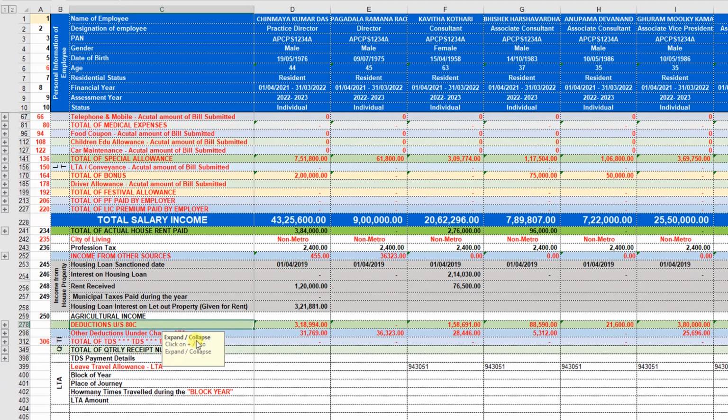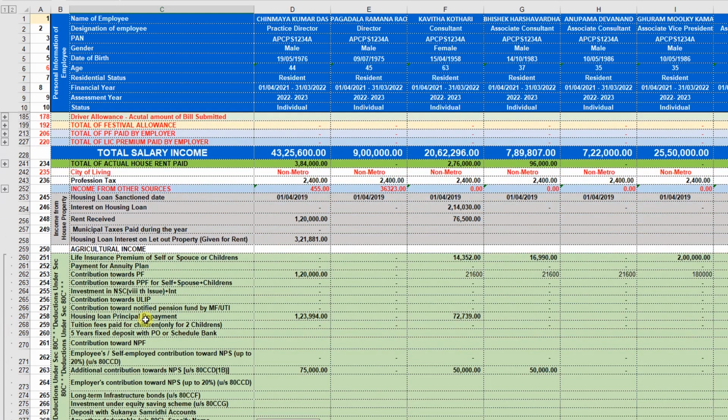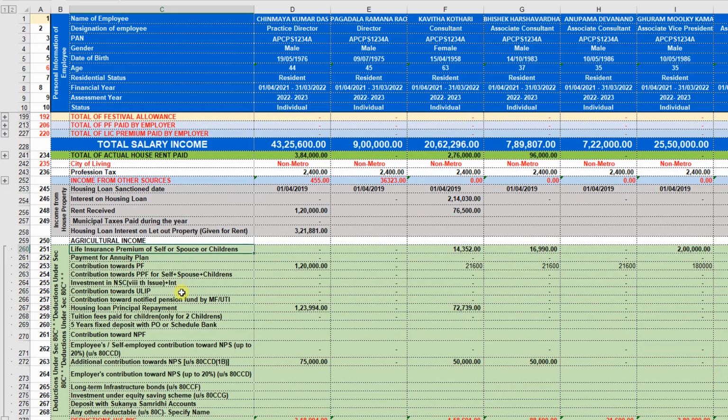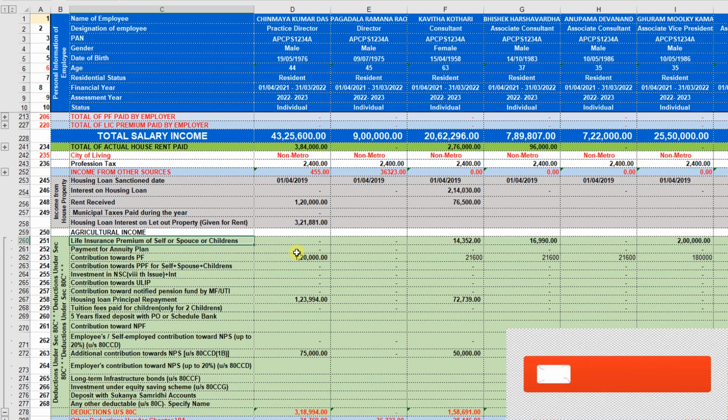The next one is deductions. So expand the deductions under section 80C. What are the major deductions available for each employee will be shown here.